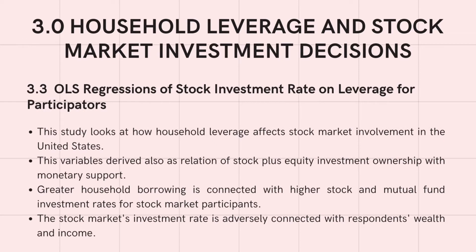The next point is OLS regressions of stock investment rate on leverage for participators. This study looks at how household leverage affects stock market involvement in the United States. These variables also derive a relation of stock and equity investment ownership with monetary support. Greater household borrowing is connected with higher stock and mutual fund investment rates for stock market participants. The stock market investment rate is adversely connected with respondents' wealth and income.